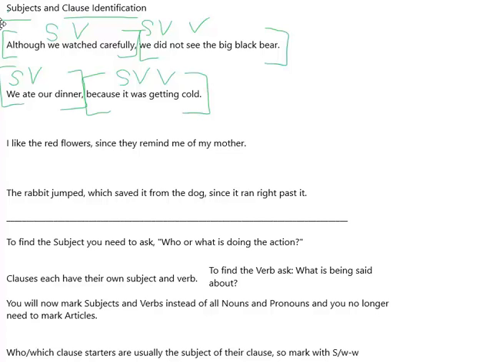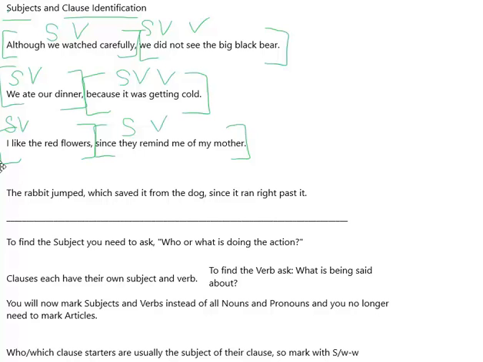Okay. I like the red flowers since they remind me of my mother. All right. Who likes the red flowers? I. What is being said about I? I like. That's our group of words with a subject and a verb, so we have a clause. Since they remind me of my mother. What reminds me of my mother? They. What is being said about they?